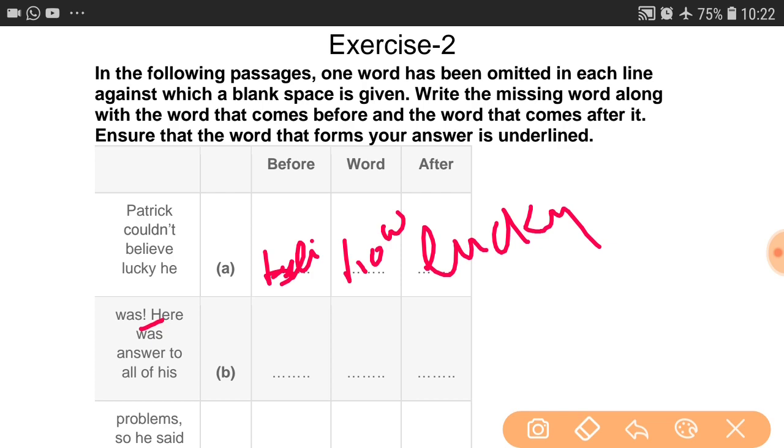Now the second, B number option was, here was the answer to all of his. So here was the answer. Okay, "the" should be written here, because we are going to specify that answer. So that's why we have to say here was the answer. The word is missing. So what is the before? Before is written was, and after the is written what? Answer. Is that clear?